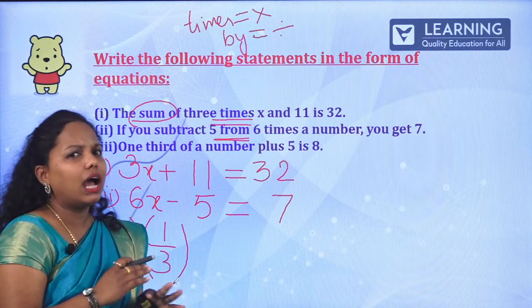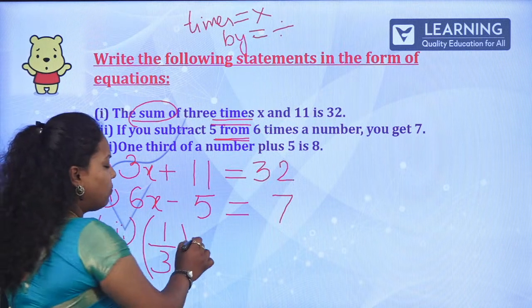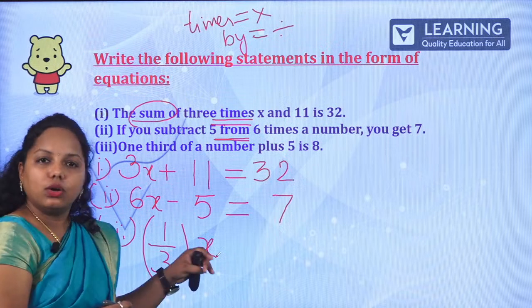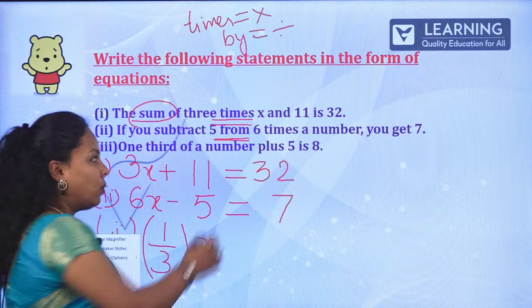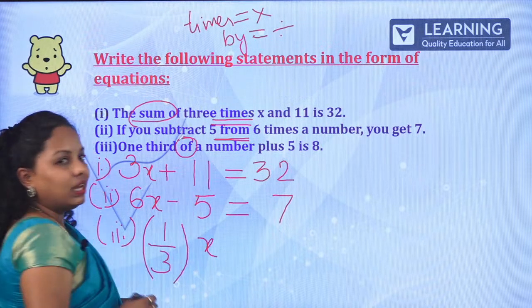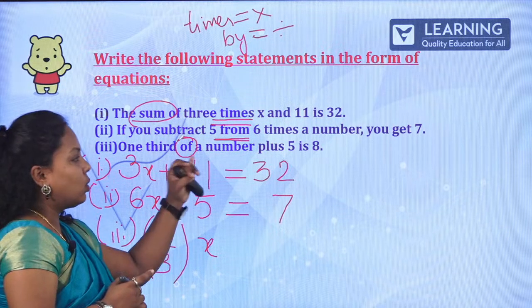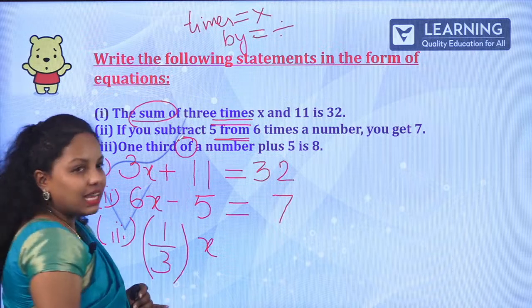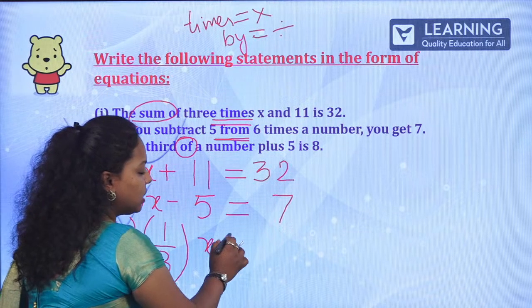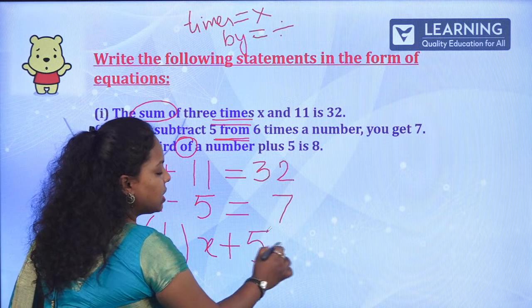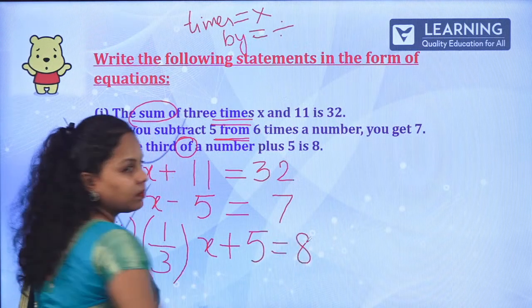Do I know the number? I don't know. Keep it any alphabet, of a number x. Ma'am, why are you not writing any symbol over there? Now, this is also one word. Whenever you get "of", it is also understood as product itself. So, of a number plus 5, that is directly they have given plus 5 is equal to 8.